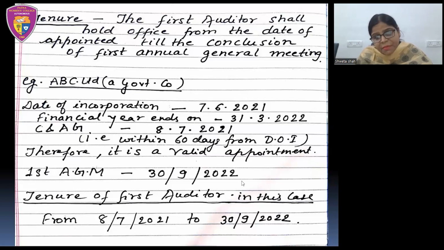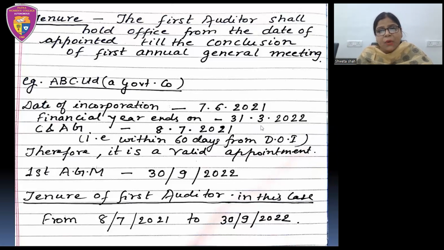So in this example, the financial year closes on 31st March 2022.